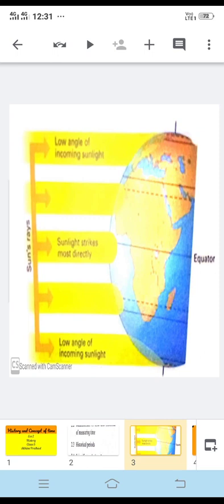It is happening because of the rotation and revolution of the earth. So what is rotation? Rotation means the earth is rotating around its axis from west to east at a particular speed, which we call the rotation of the earth.